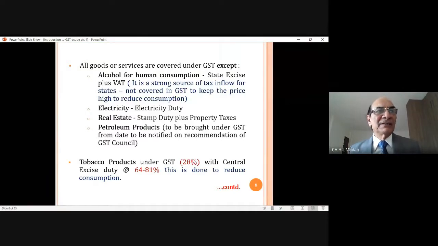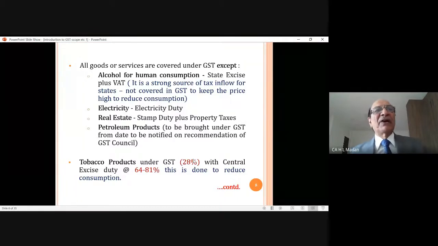And on that wine, certain state governments increased the VAT so that more and more collection can come to them. So this item is still not covered in GST, it is covered in the State VAT Act. Meaning thereby, the VAT Act has not been withdrawn completely.